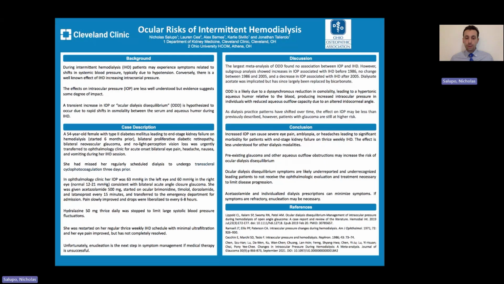In cases that are treated medically, acetazolamide can be used. Individualized dialysis prescriptions can minimize symptoms. However, if symptoms are refractory, it may be necessary to pursue enucleation.